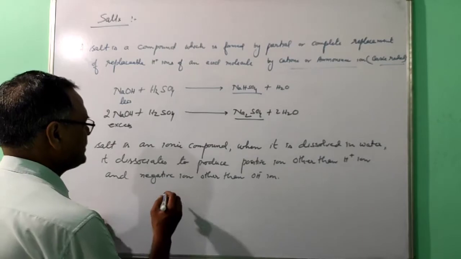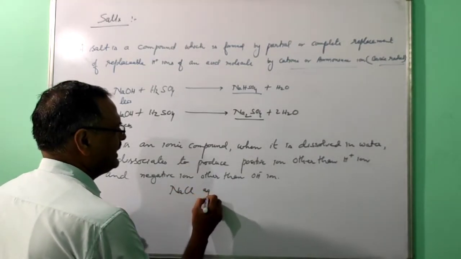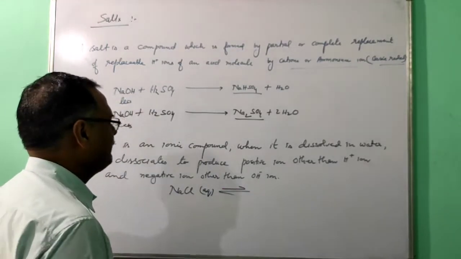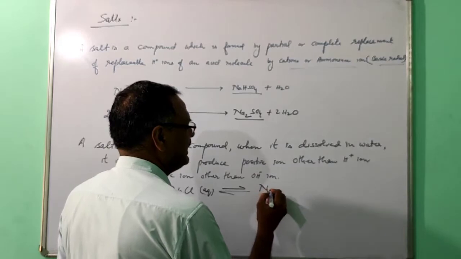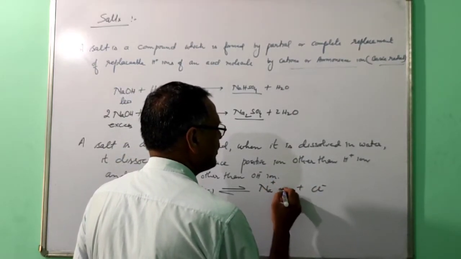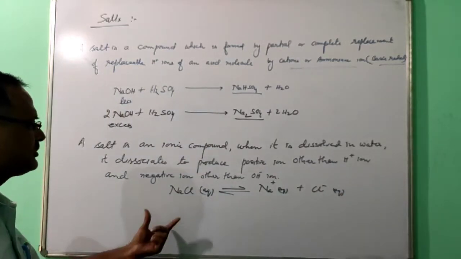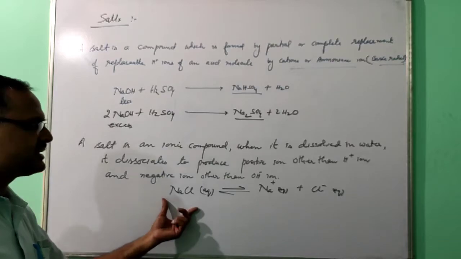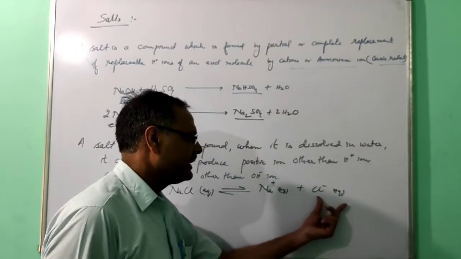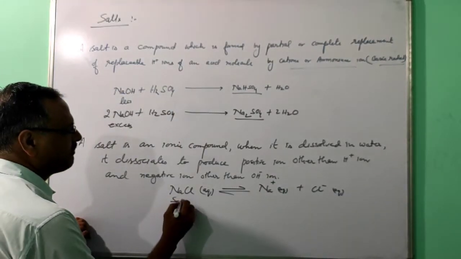Just see sodium chloride. When it is dissolved in water, it will break and it will give Na positive and Cl negative. So a salt is an ionic compound. When it is dissolved in water, it will give positive ion other than H plus ion, negative ion other than hydroxyl ion. So this is a salt.